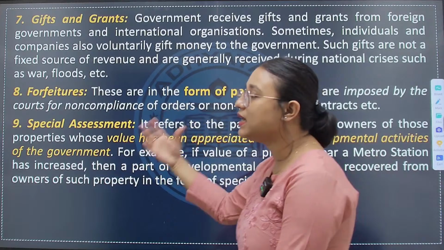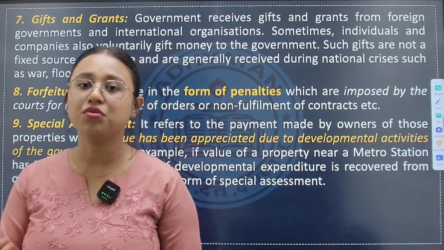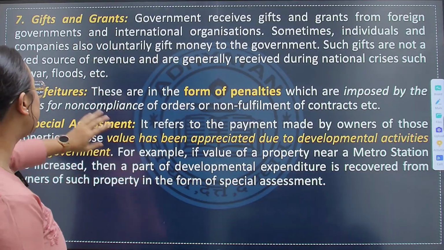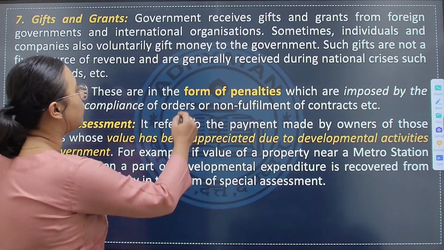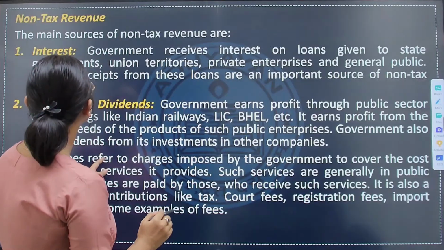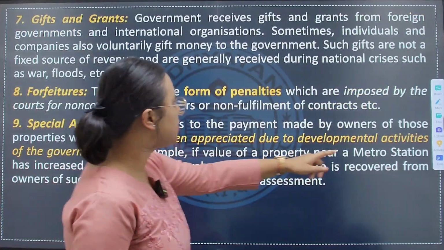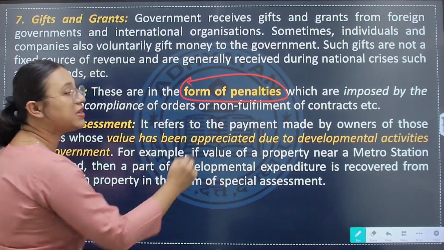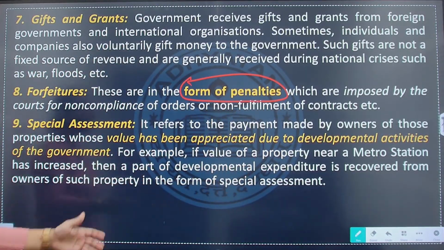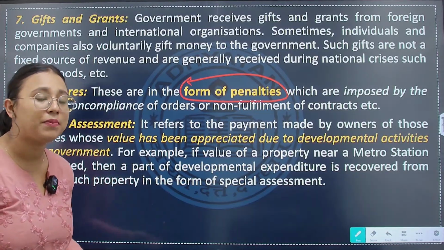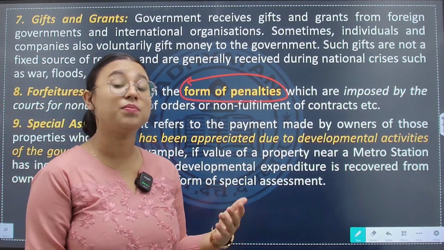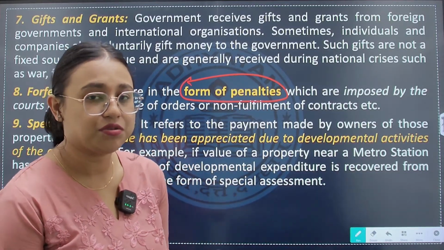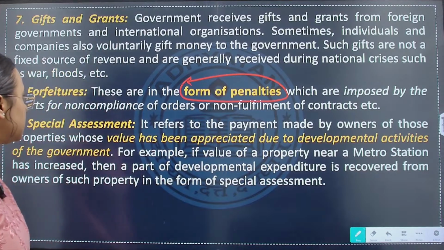These are again non-tax revenue sources of the government. Gift and grant, the government receives these. Next, forfeitures. It is again a form of penalties which are imposed by the government when a person or an organization is not complying with its rules and regulation, then forfeitures can be charged.